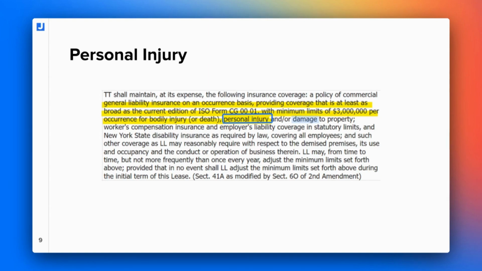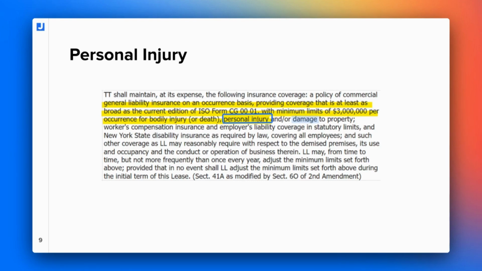In this case, we don't have a limit given for personal injury, right? We don't have a separate limit. And we know that on a COI, there's a separate limit for personal and advertising injury. So would we be taking that 3 million per occurrence and applying that to personal and advertising injury? If you ask me, the answer is no. Again, sometimes we have to read between the lines and interpret, because there is a disconnect between the leases and the COIs. But what I'm hearing reading this is that they want a combined single limit of 3 million.